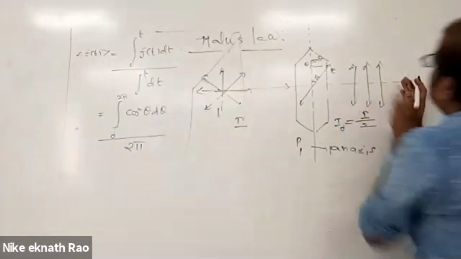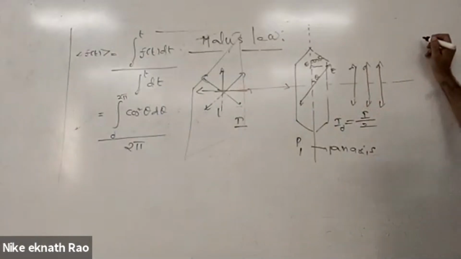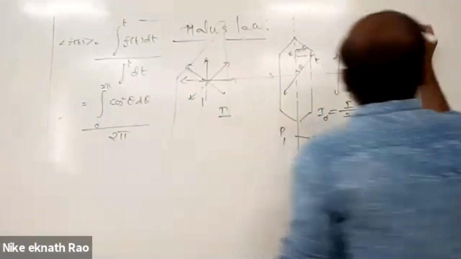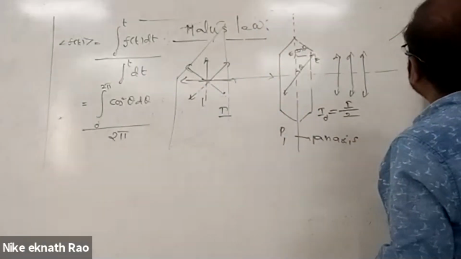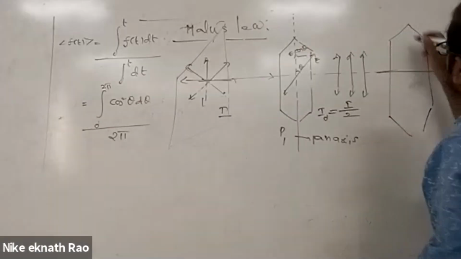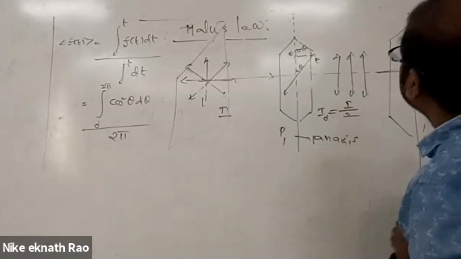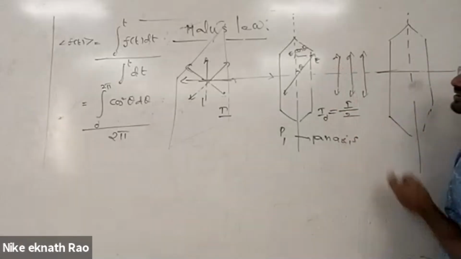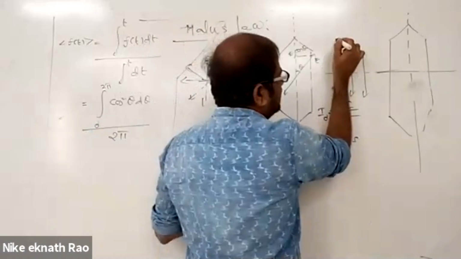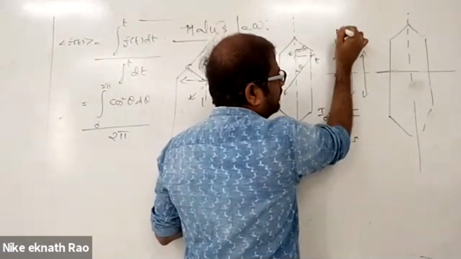Now if I again allow this light to pass through another polaroid, so for example the pass axis is like this. This is unpolarized light, UPL. After P1 we have linearly polarized light, or plane polarized light.